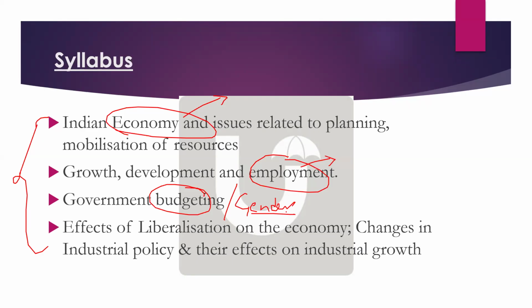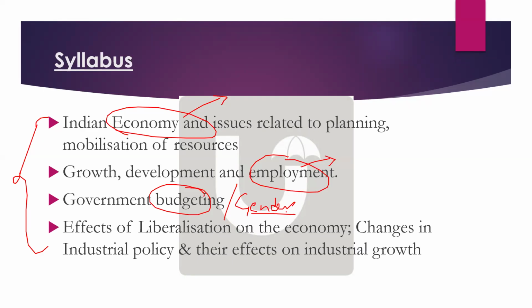Apart from that, the budget is also important, because this time the focus is on four people. Who are those four people? We have read in prelims as well. Budget 2025 focuses on four people, and that can be asked in the coming exam. One is farmers, yes. Youth, yes.